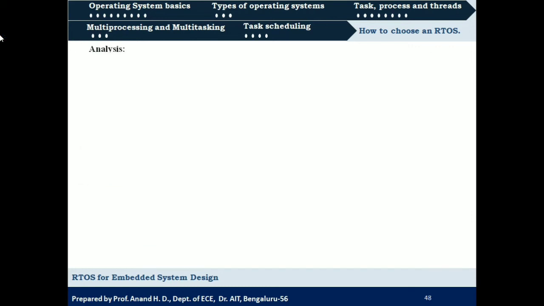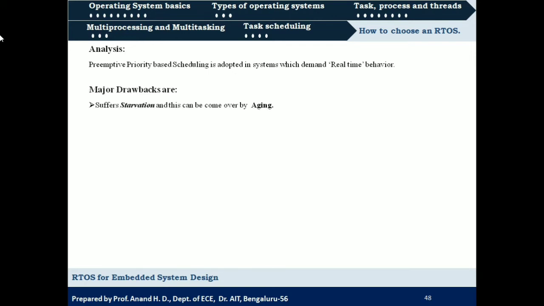So what are the points that we can analyze from preemptive priority based scheduling? It is adopted in systems which demand real-time behavior. In the case of a real-time embedded system, we are going to make use of priority based preemptive scheduling. And the major drawback is starvation. So what is starvation?